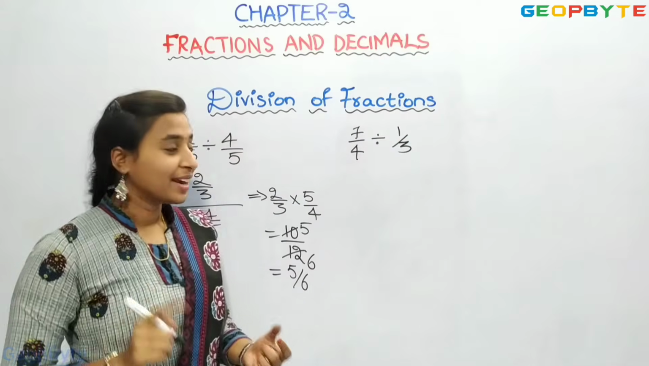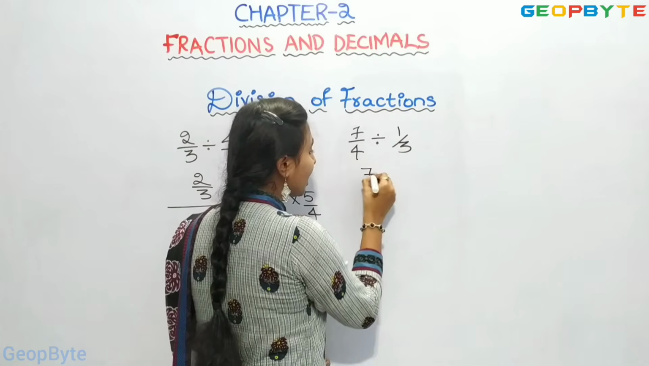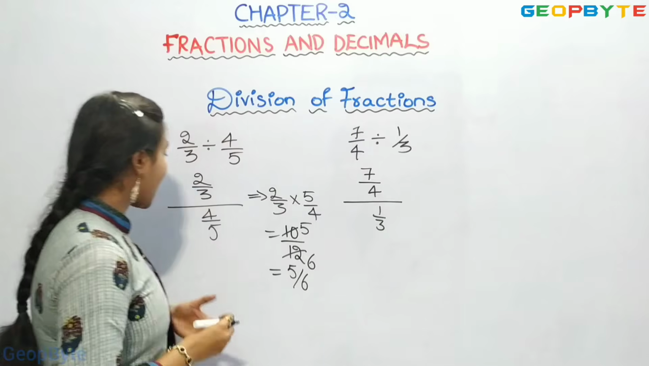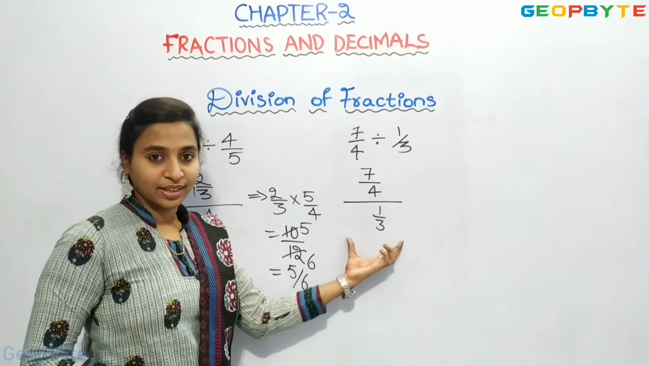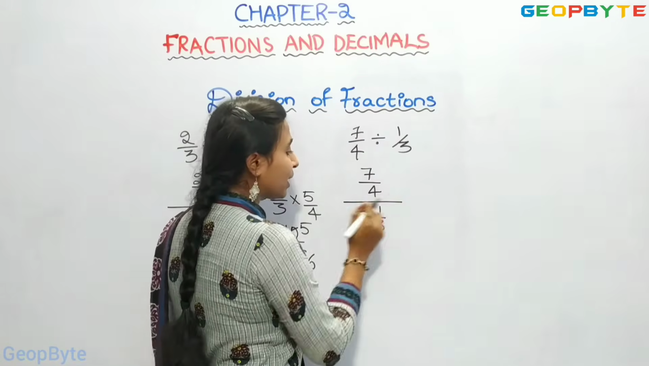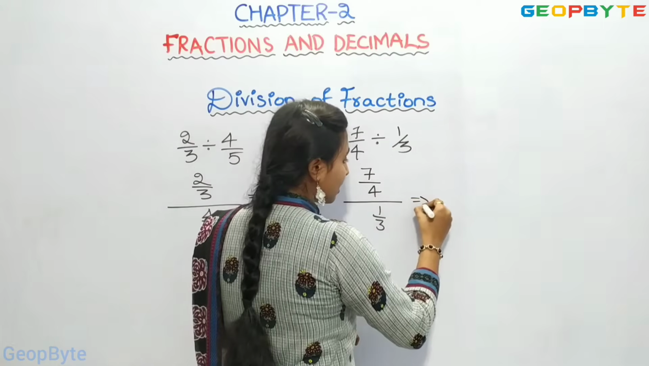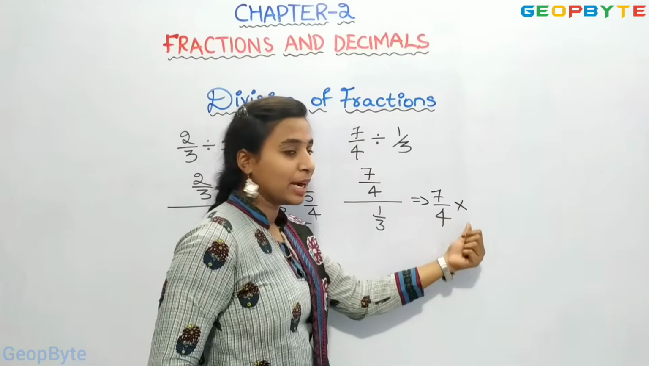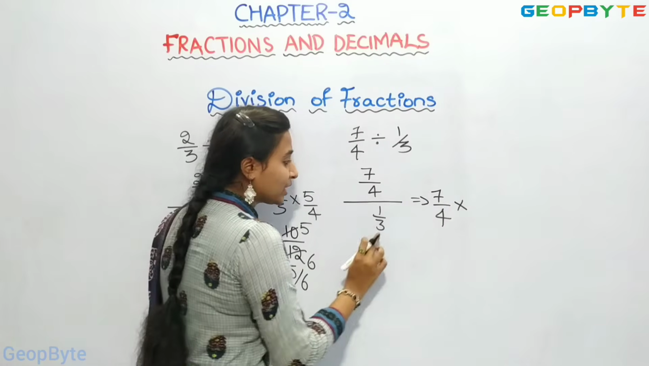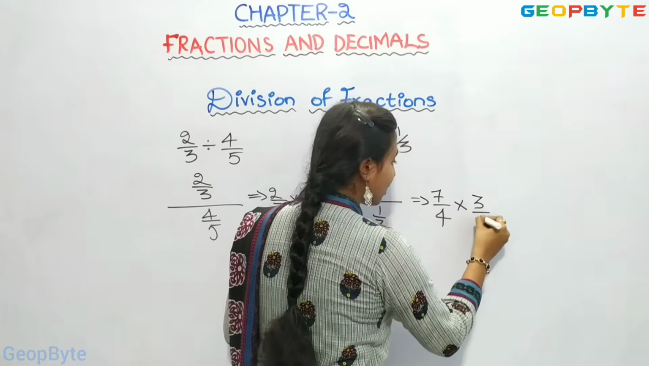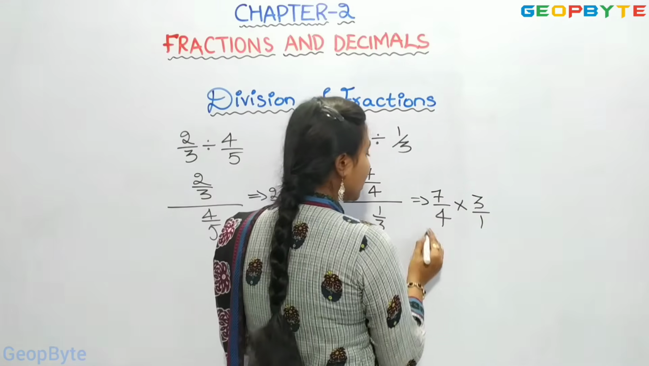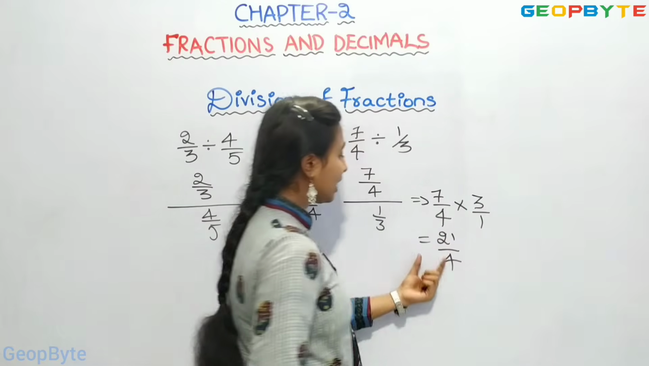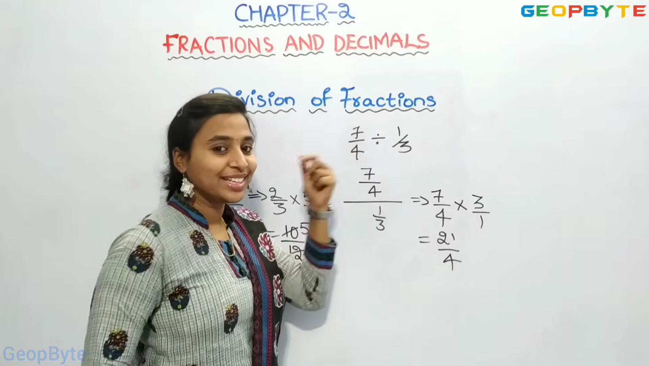Now, let us try two more fractions, that is 7 by 4 divided by 1 by 3. Similar to this condition, we have written 7 by 4 divided by 1 by 3. This 7 by 4 remains the same, the sign changes to multiplication, and 1 by 3 gets its reciprocal, that is 3 by 1. Now we can multiply. 7 3s are 21, 4 1s are 4. 21 by 4 is the answer.